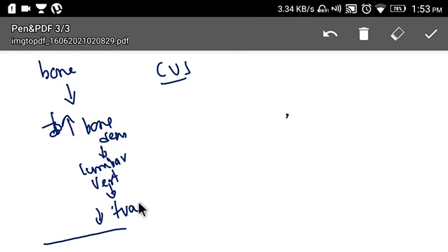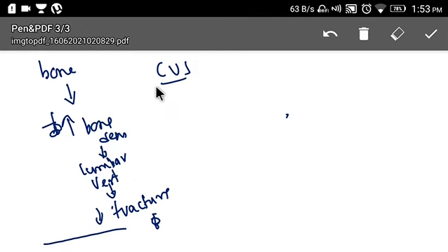Okay, so it acts as agonist on bone, and by this action it increases the bone density, especially of a particular bone, the lumbar bone. So it thereby decreases the fracture of lumbar vertebrae.